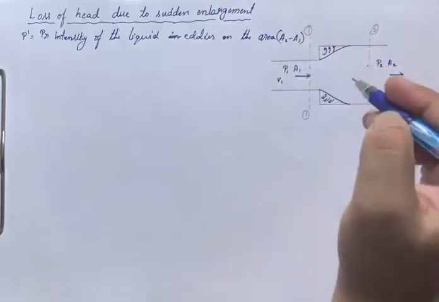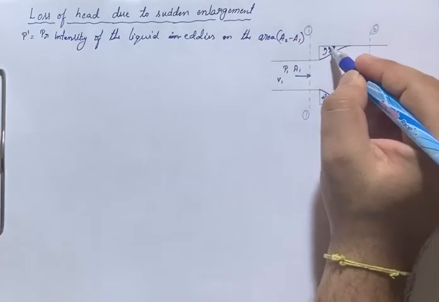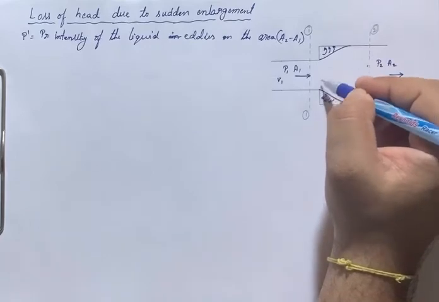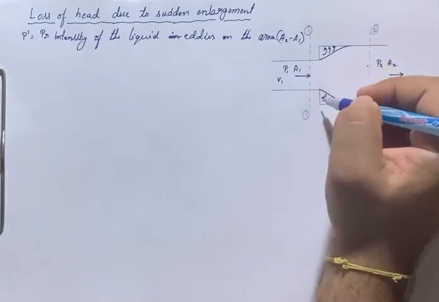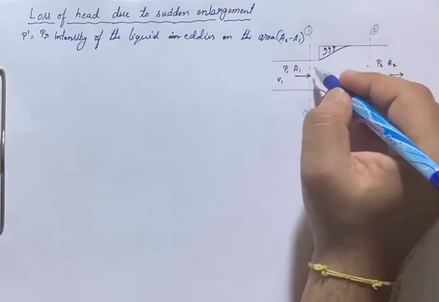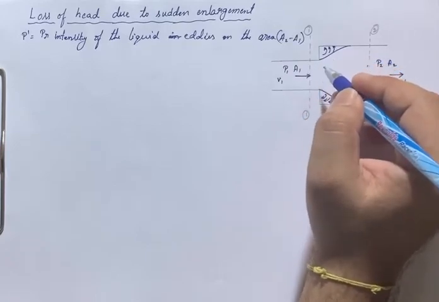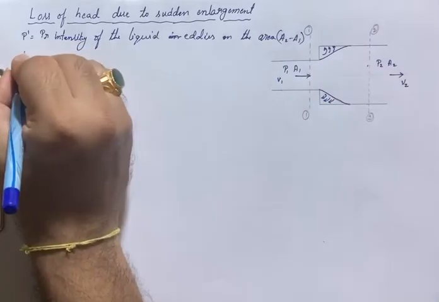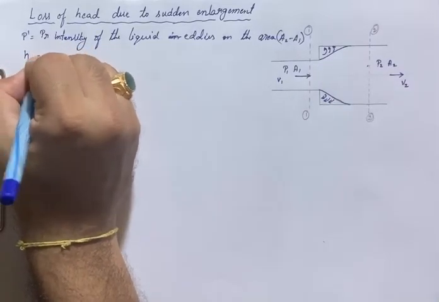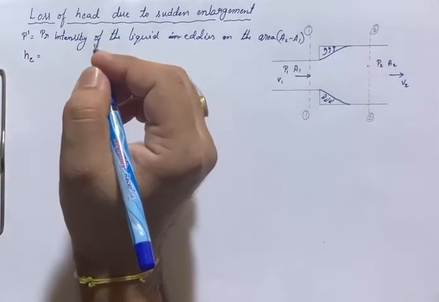Why am I considering this area? Because the eddies are formed only in this area, A2 minus A1, apart from area A1. Next is HE. We need to find the head loss due to sudden expansion, or enlargement.